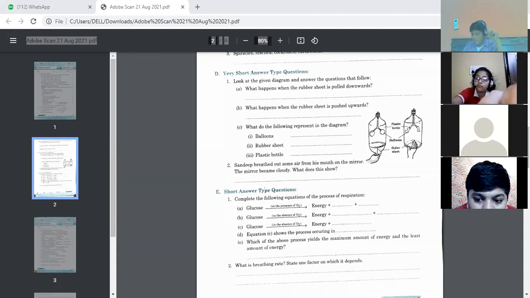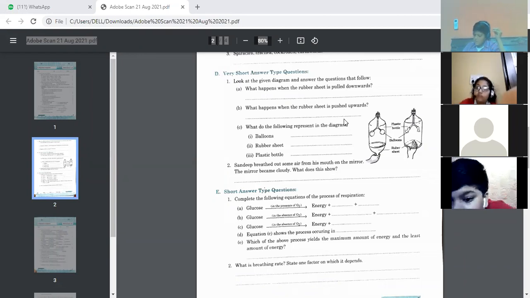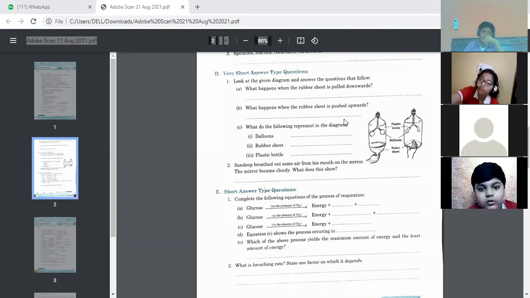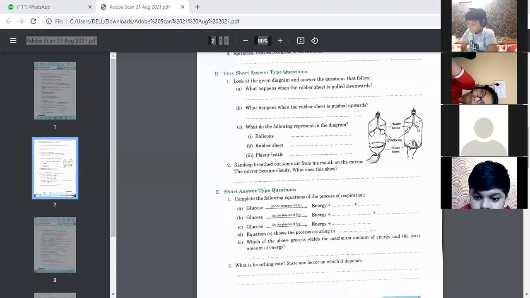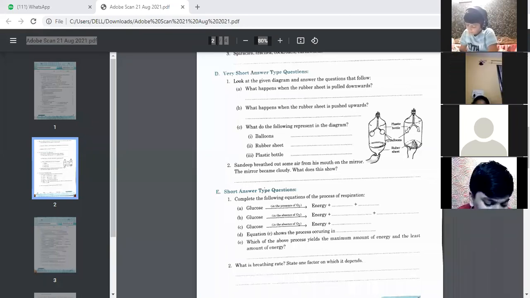Ma'am, when we pull the rubber sheet downwards, the air is filled in the balloon. And when we push the rubber sheet upwards, air comes out from the balloons. So children, in this, the balloons are doing the work of lungs, the rubber sheet is doing the work of the diaphragm, and the plastic bottle is doing the work of our respiratory system. So children, this is the mechanism of how the lungs work.